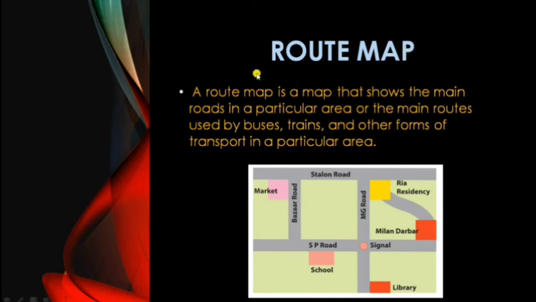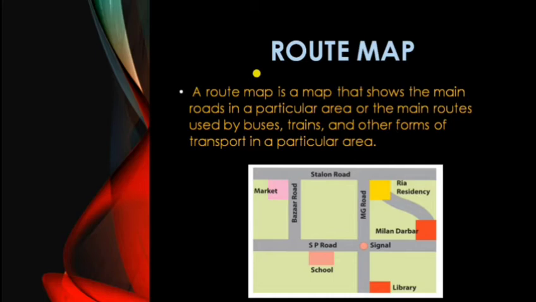Now comes the route map. Whenever you want to travel from one place to another, or whenever you are unknown to a new place, how will you be able to make a view that you can move from this place to the desired destination in this manner? If you have a planning map, a route map, then without taking the help of any person, you can reach your destination. So a route map plays a very important role when you travel by buses, trains, or through roads.